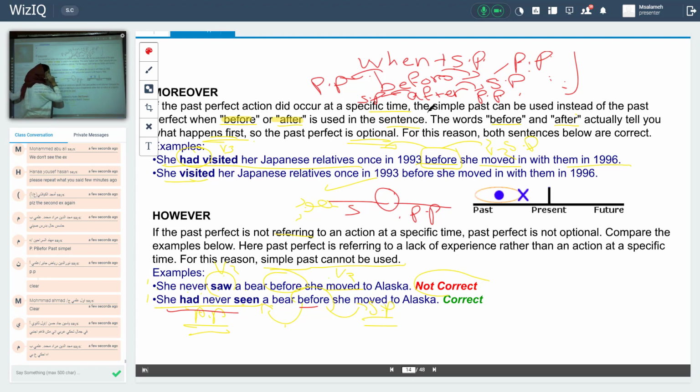Okay, now I will remember that when I see the word "when", it's followed by simple and by past perfect. And if I have, for example, "before", it's followed by simple past. It's preceded by past perfect. Preceded means مسبوقة, preceded by the past perfect.